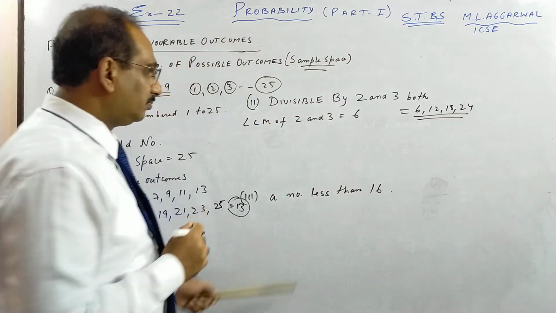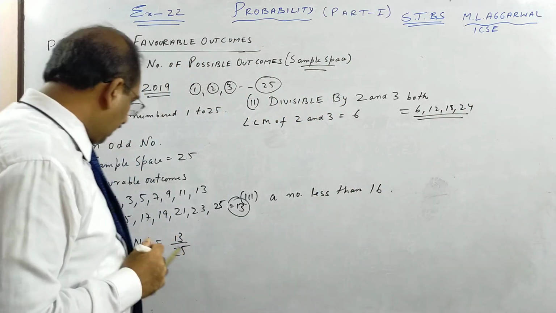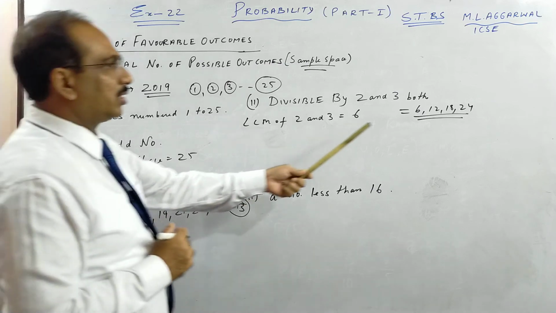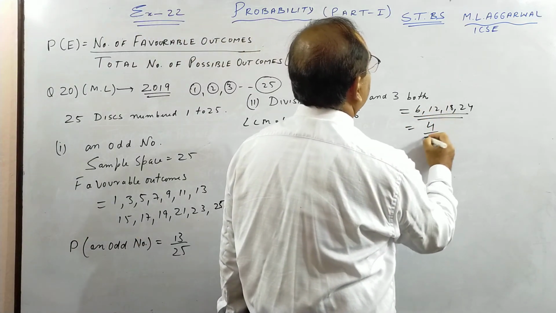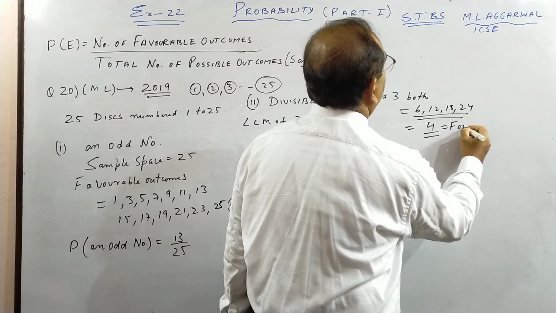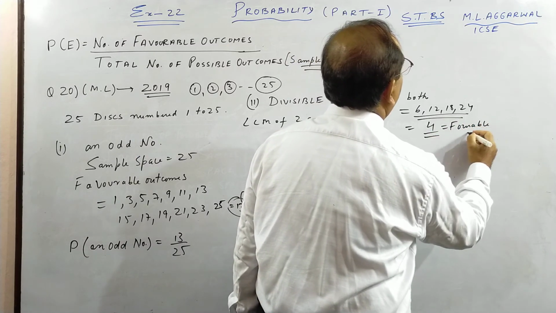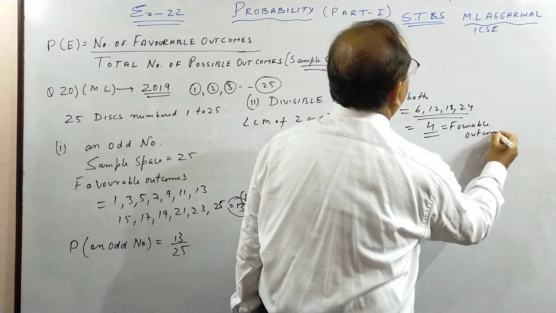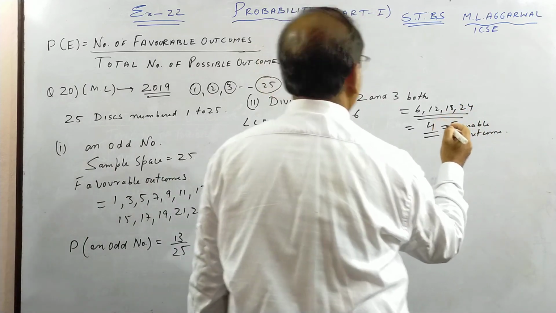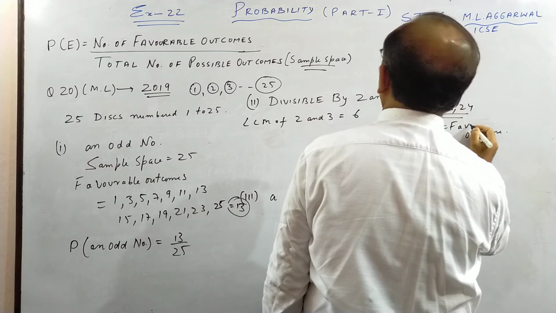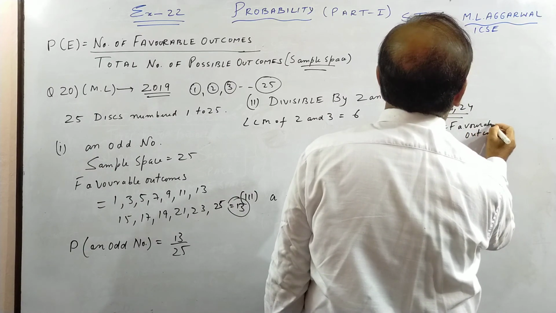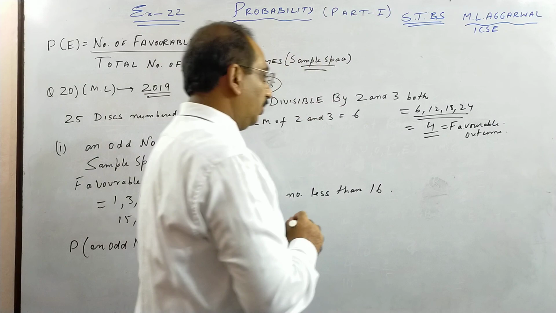So favorable cases you can write like this. Number of favorable outcomes is 4. Don't write this, you need 4. These are the favorable outcomes. So favorable outcome is 4.